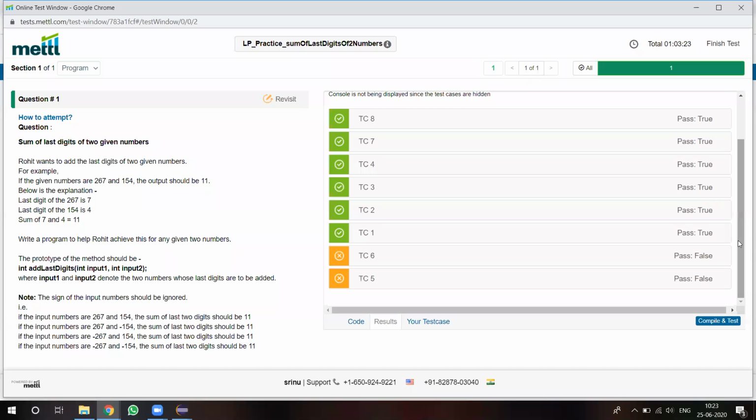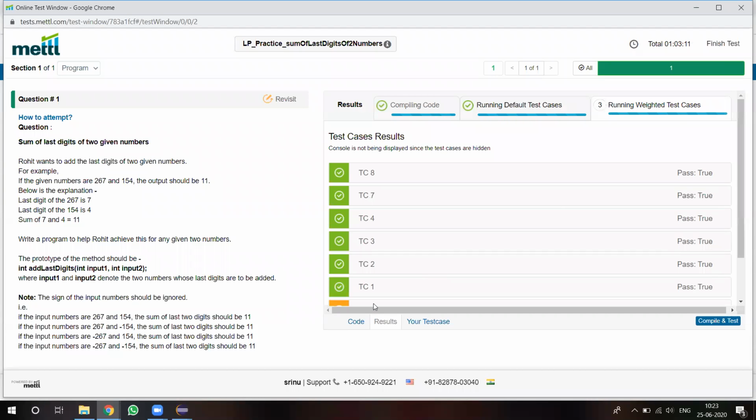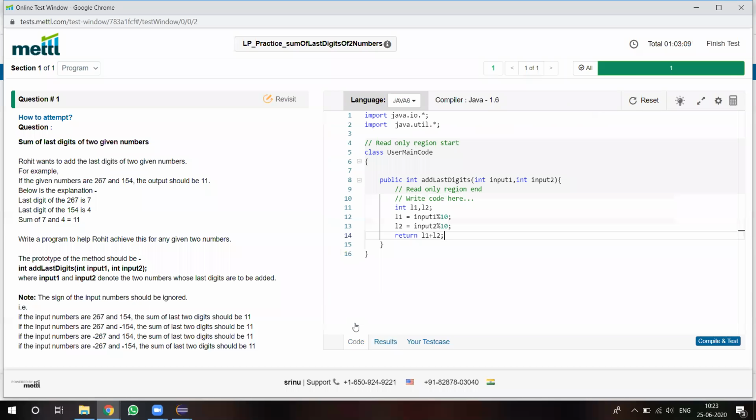So if you observed here, listen students, in my program all the test cases are passed except two. Test case 6 and 5 failed. Remaining all are passed. Again, now I'm moving to the source code. So this one is correct. Why is it failing the test cases? We have to check it now.